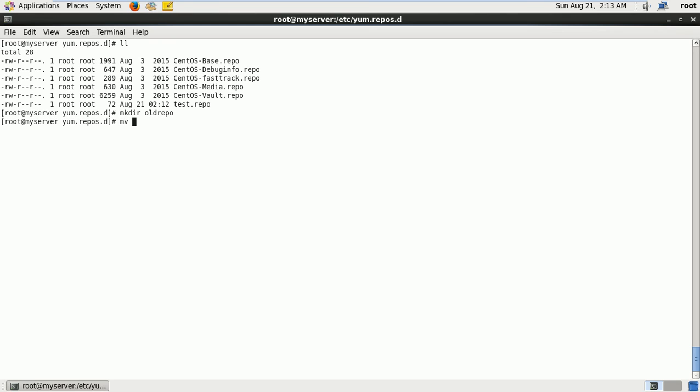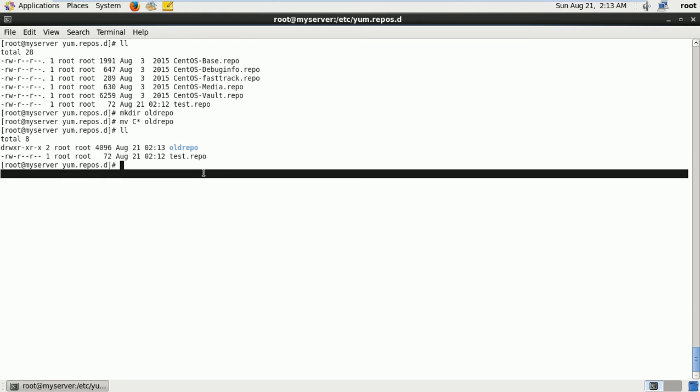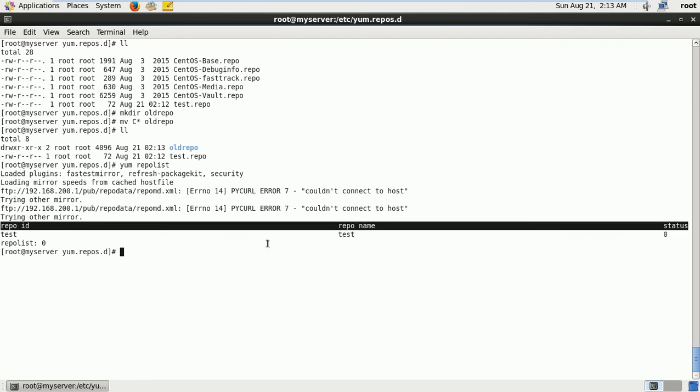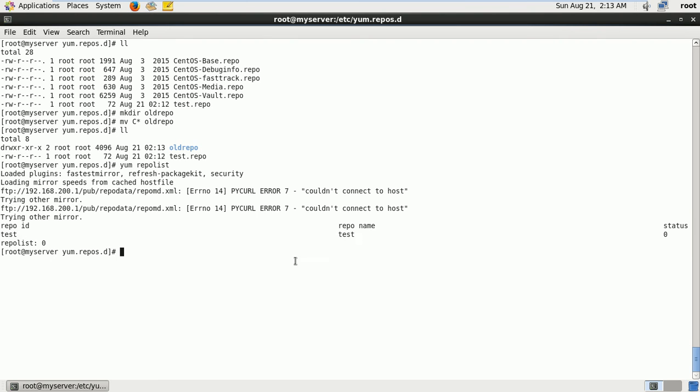I'll move all the repository files starting with CentOS to the old repo. Now I can check it out. We have only the test repo. Now if you say yum repolist, only our test repo is going to be enabled.